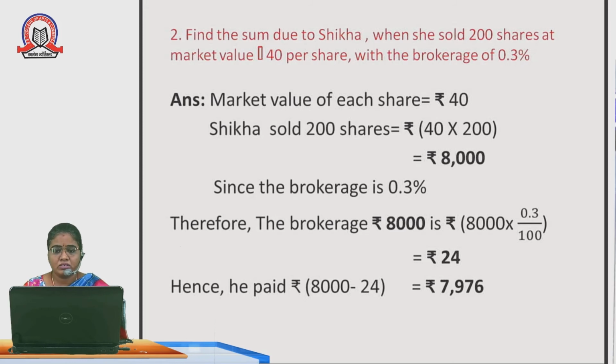Here Shika sold the shares, so we want to subtract the brokerage from the total amount, that is 8,000. So 8,000 minus 24 is 7,976. So Shika got back the amount 7,976 after selling her 200 shares.